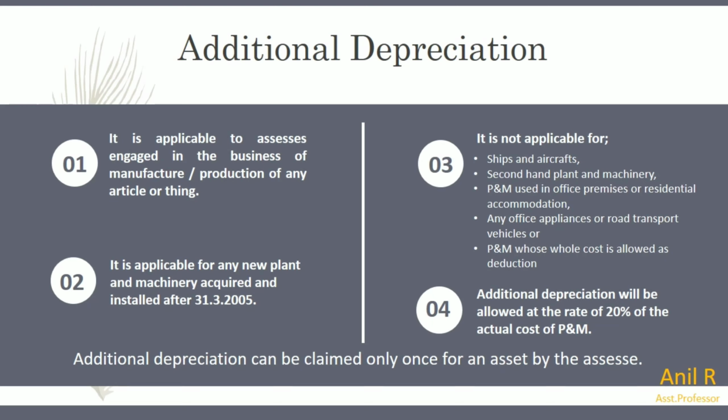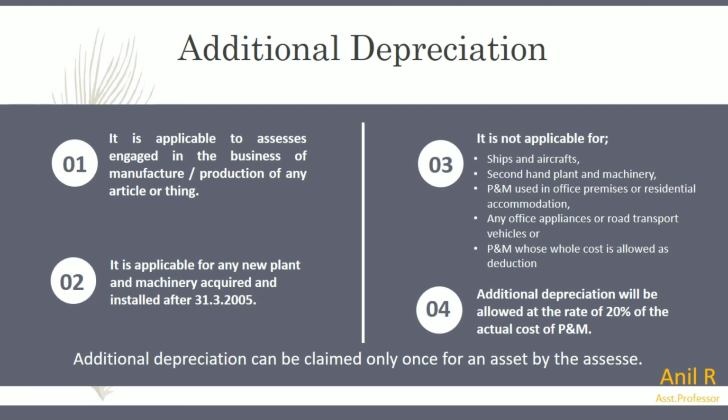And the second important one: it is applicable for any new plant and machinery acquired and installed after 31st March 2005, that is, from the financial year 2006. Additional depreciation is allowable only on new plant and machinery. Don't forget that. So additional depreciation is applicable normally only on new plant and machinery, not an old one. It must be new plant and machinery, and it must be used in a business for manufacture or production.